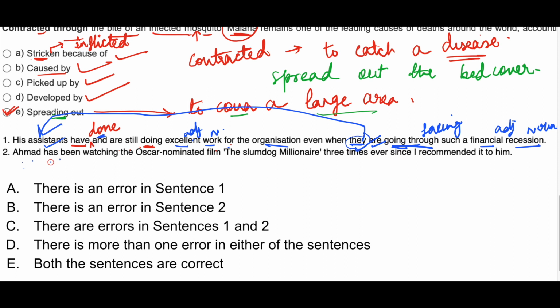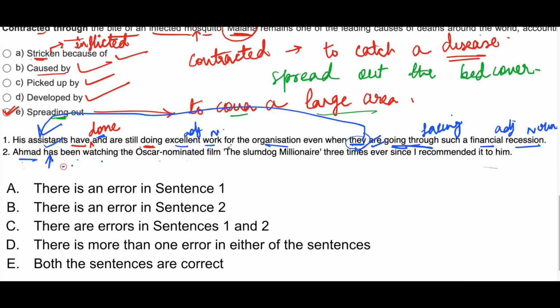Next, Ahmed has been watching the Oscar nominated film The Slumdog Millionaire 3 times ever since I recommended it to him, okay. Ahmed is singular and that's why singular verb has been used. Now has been watching means what?